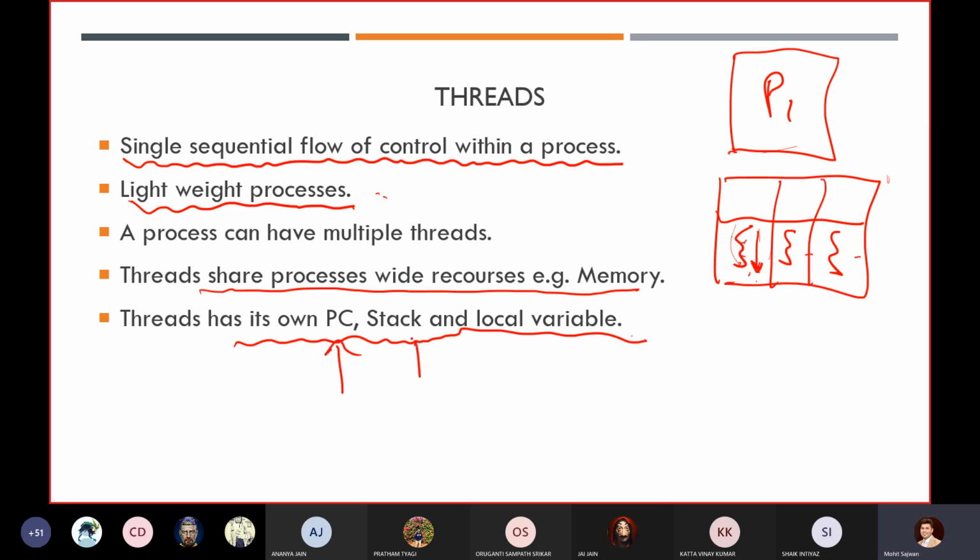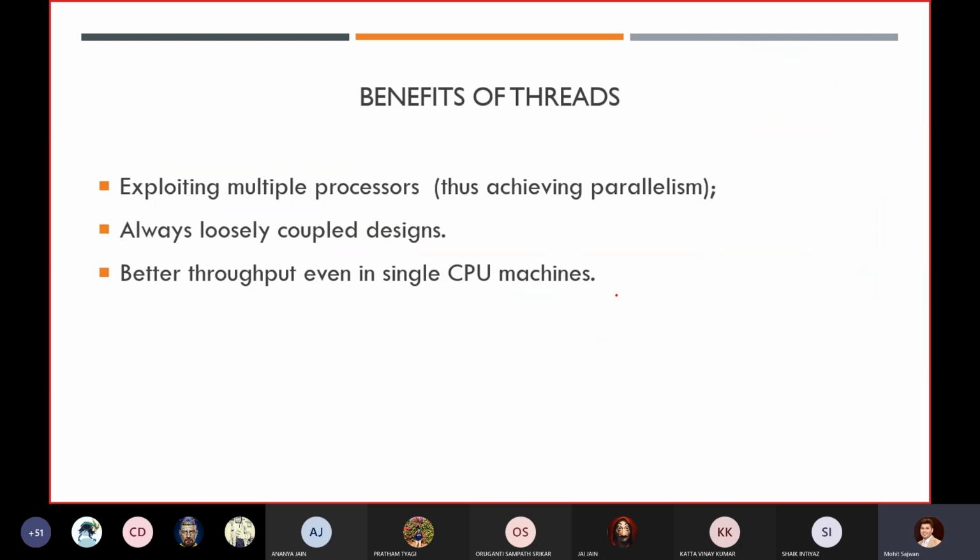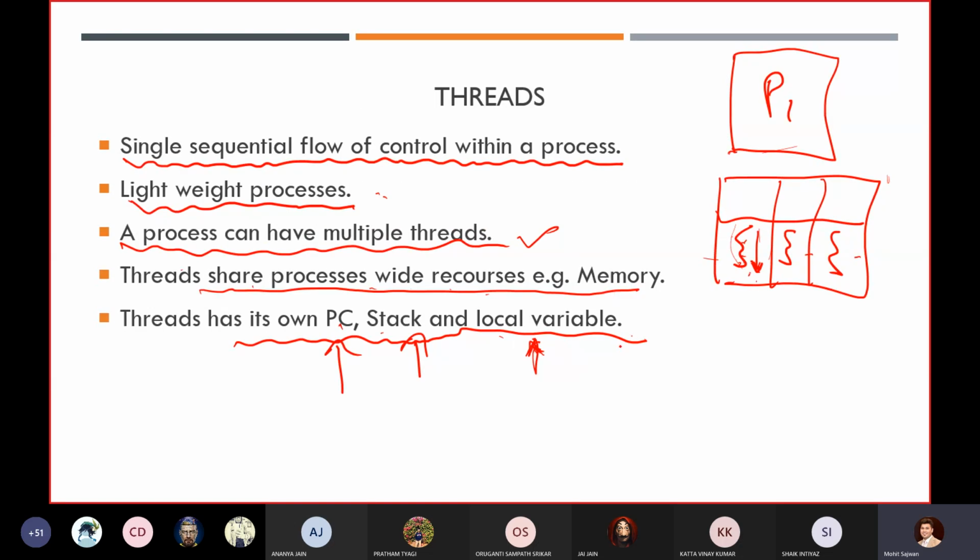I'm not going into this. What do you mean by program counter? Later on you will learn it on your own. In digital electronics, I think you already have an idea about what a program counter is, what a stack is, and local variables. So threads share the process-wide resources, so they are sharing the same memory. A process can have multiple threads. Now, what you have learned so far is that using threads, you are able to achieve multi-threading.